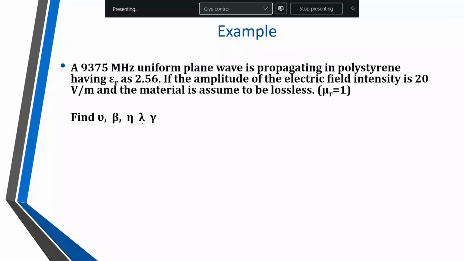So first let us find velocity V. For lossless media, or for any media, small v is equal to 1 by square root of mu epsilon, that is equal to 1 by square root of mu naught mu r epsilon naught epsilon r.